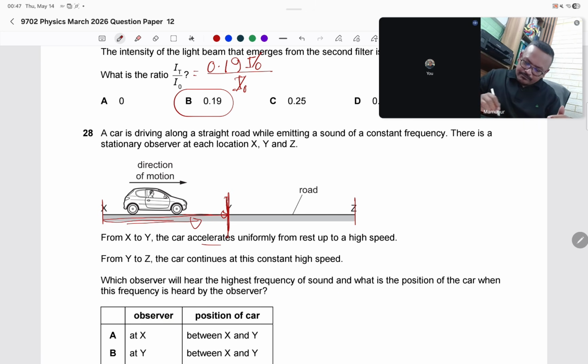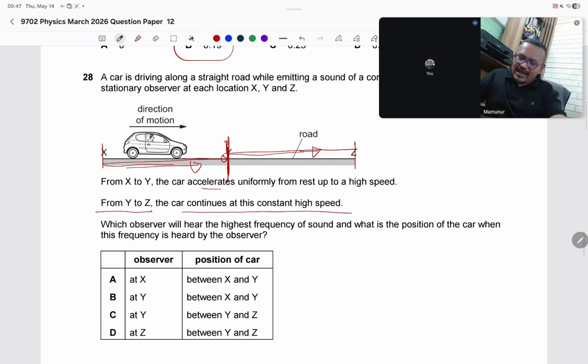And then it's moving from Y to Z. The car continues at this constant high speed. This means the frequency will increase till here, and that high frequency will be constant throughout Y to Z. Which observer will hear the highest frequency of the sound, and what is the position of the car when the frequency is heard by the observer at X?